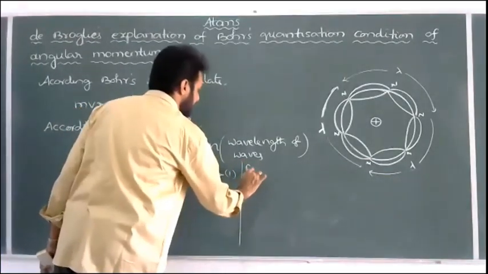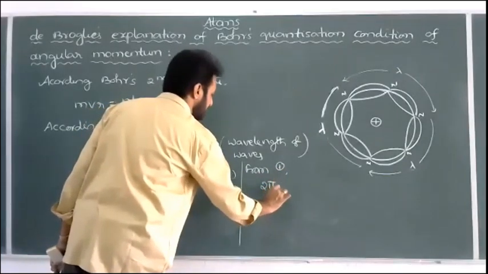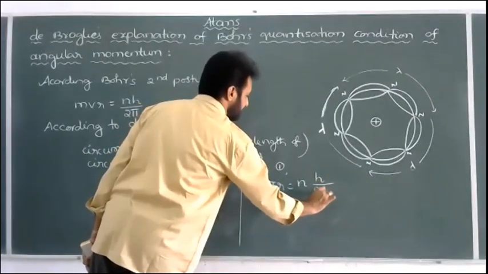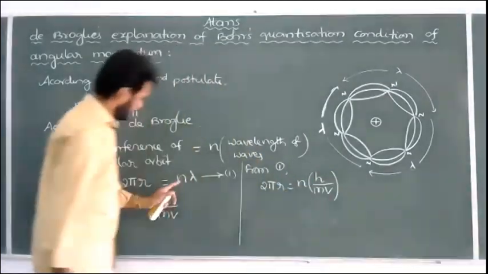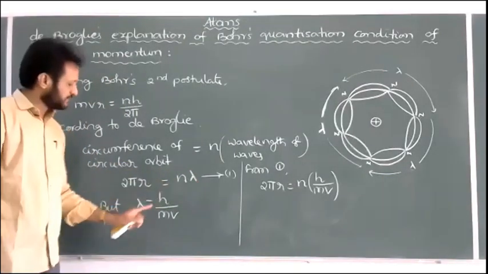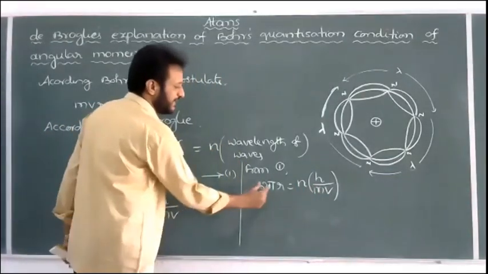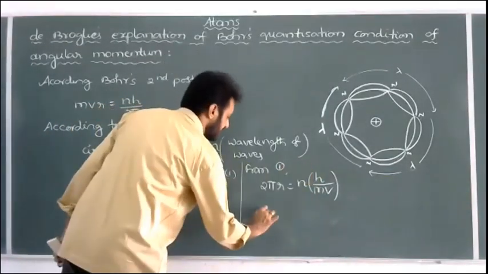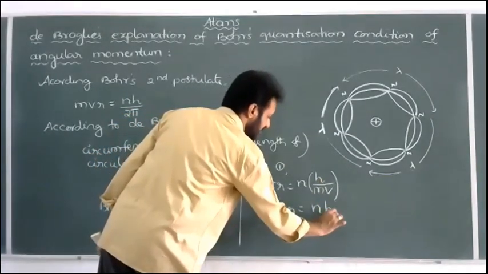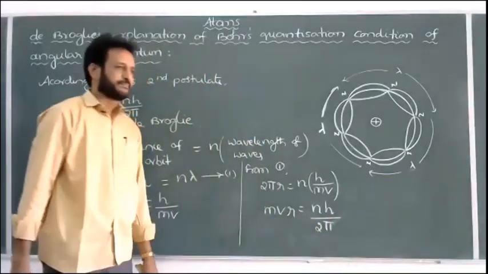So from equation 1, we can write 2 pi r is equal to n into lambda, and in place of lambda I am writing h by mv. In the first equation, 2 pi r is equal to n lambda, we substitute lambda as h by mv. Take mv to the left side and 2 pi to the right side, so that mvr is equal to n into h by 2 pi.